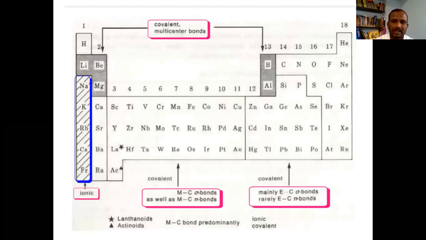To have a bird's eye view, I have put up this periodic table. As I mentioned, the first group elements except lithium make ionic organometallic compounds. The covalent multinuclear bond will be made by these elements. And the transition group has three rows of transition elements: scandium to copper, yttrium to silver, and lanthanum to copper. Just have a glance at all of these, and the main group organometallic compounds also.